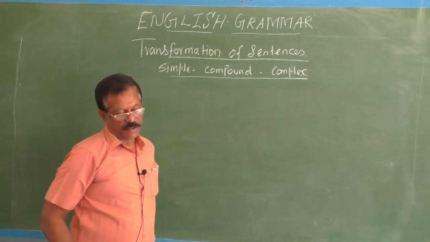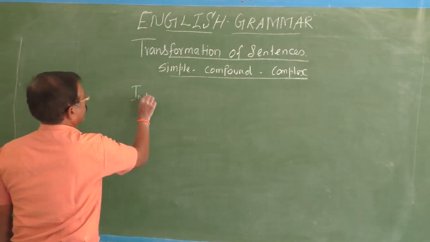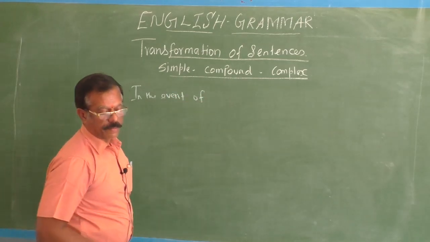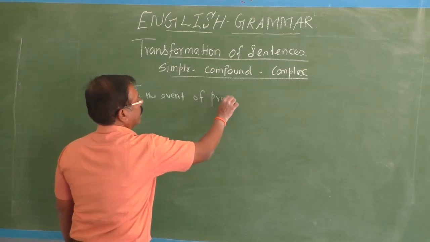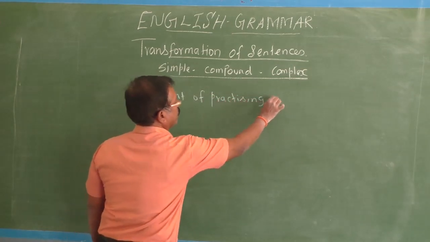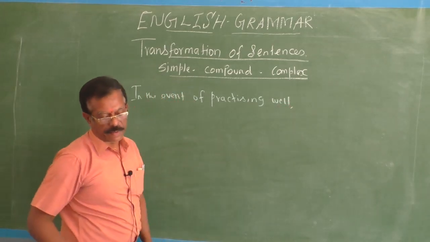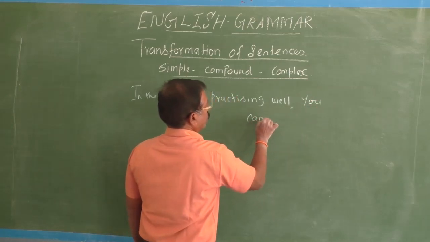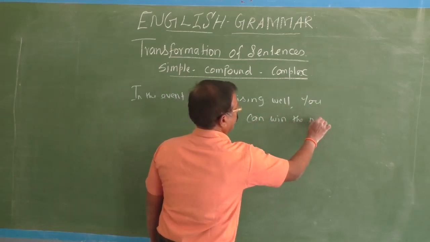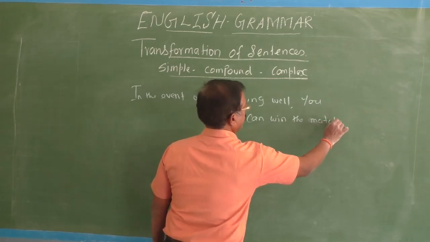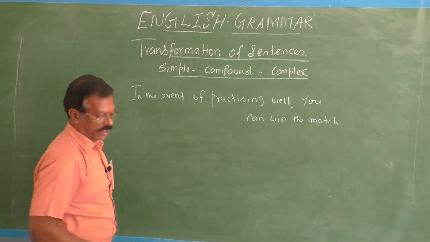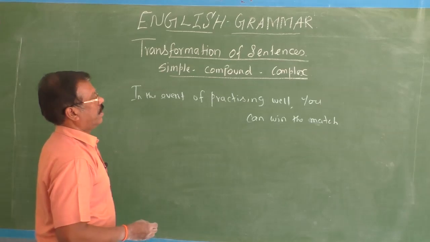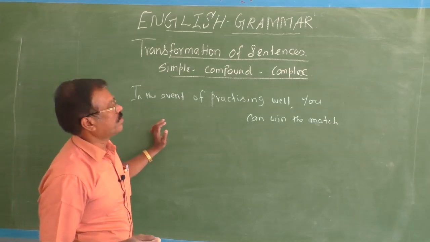Next, in the event of practicing well, what will happen? You can win the match. In the event of practicing well, you can win the match. This is the sentence they have given. In the event of practicing well, you can win the match. Now you have to change it into a compound sentence.